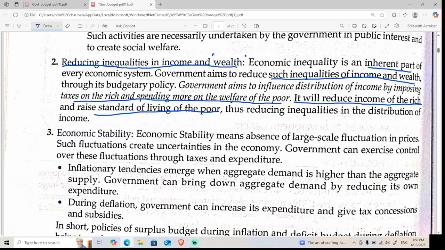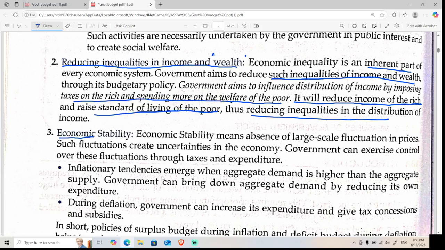But still, we are learning economics, so we should know what is written in the book. That's why I'm explaining all these things. So, what am I talking about right now? That's reducing inequalities in the distribution of income.